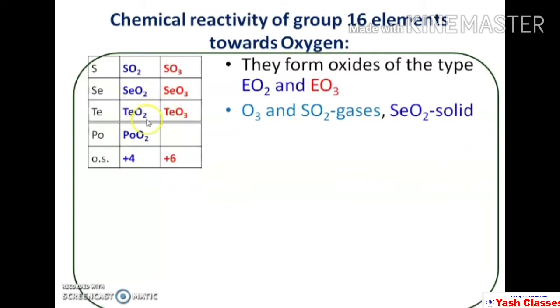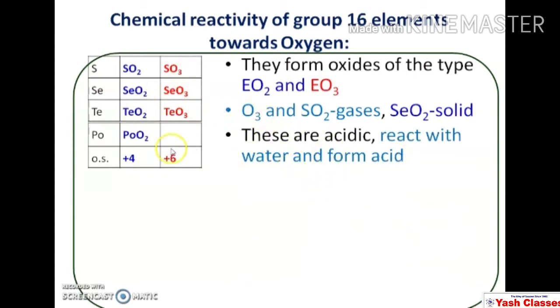Actually, out of various oxides, especially sulfur dioxide and ozone, ozone is an oxide of oxygen, it means O plus O2 equals O3. So ozone and sulfur dioxide are gases. Selenium dioxide is a solid. Most of the other oxides are also solids.